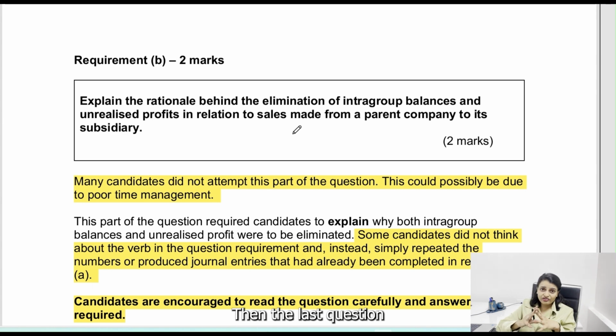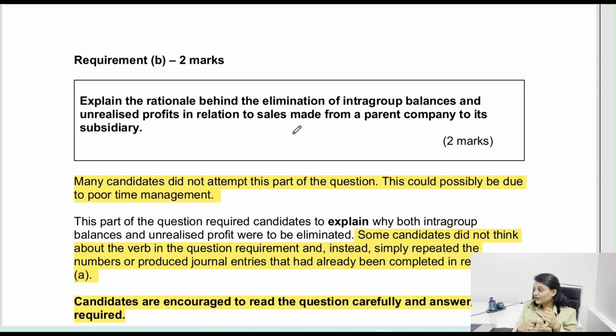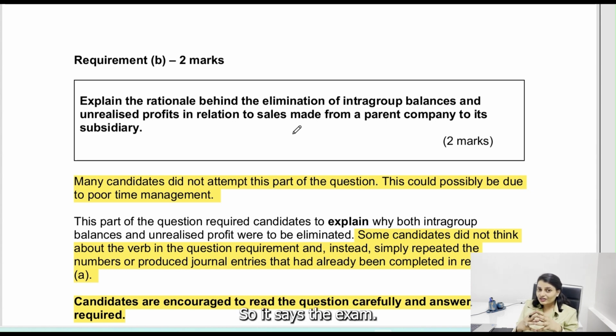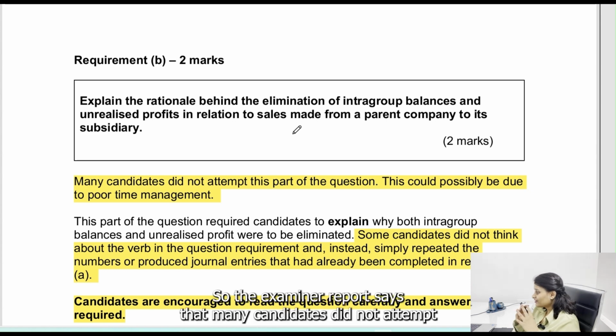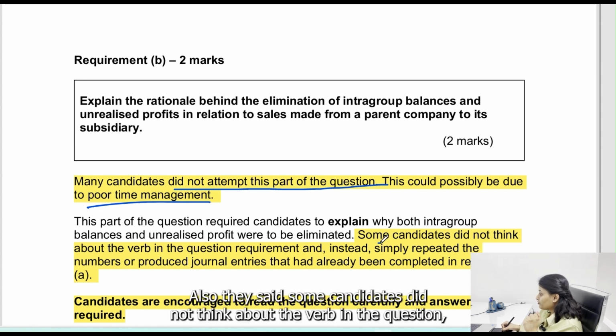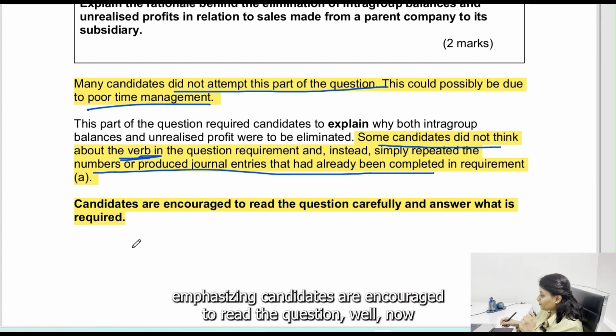Then the last question, it said that why do we eliminate our intercompany balances and our unrealized profit at the time of consolidation? So the examiner report says that many candidates did not attempt this part of the question, probably because of poor time management. Also they said some candidates did not think about the verb in the question, and they simply reproduced numbers that they have calculated in part A. Again emphasizing, candidates are encouraged to read the question well.